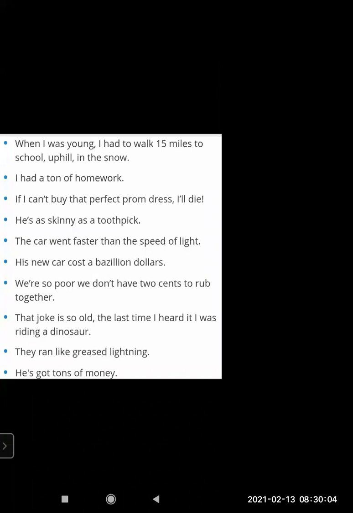They ran like greased lightning. He got tons of money. Again, greased lightning, so much fast, like a runner in the Olympics, and tons of money, lots of money. He's very rich. So these all are hyperbole. We saw simile, metaphor, hyperbole. Let's move further and see other figures of speech, which will become more interesting.